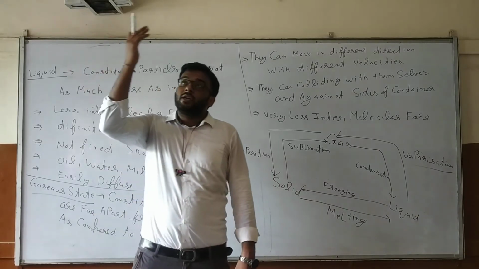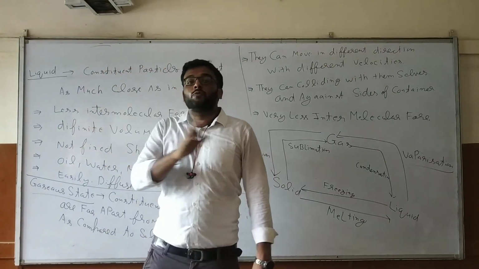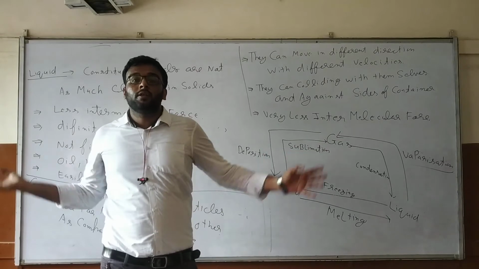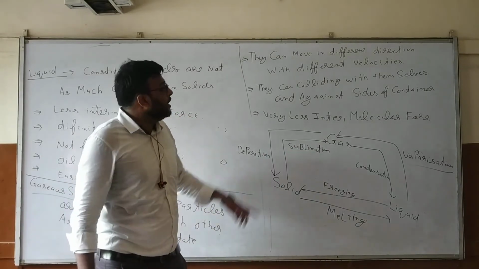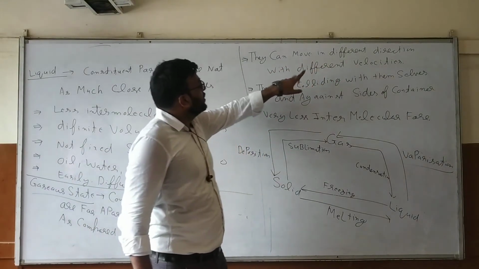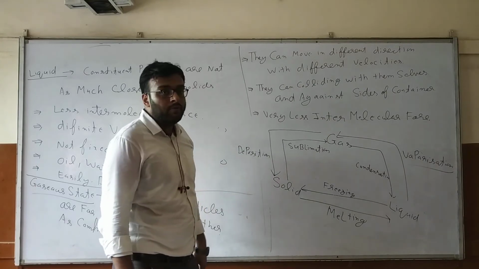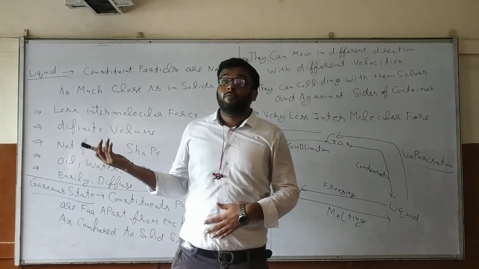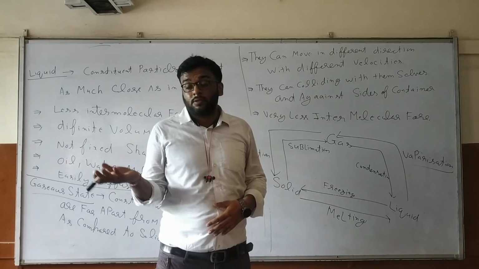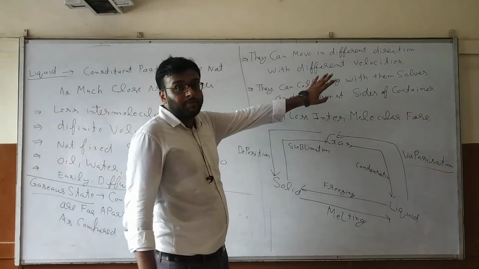They can move in each and every direction, upwards, downwards. There is no gravitational force, nothing over there. They can move freely. They are free. They can move in different directions with different velocities. Sometimes wind is flowing very fast, sometimes very slow, because the velocities are different.